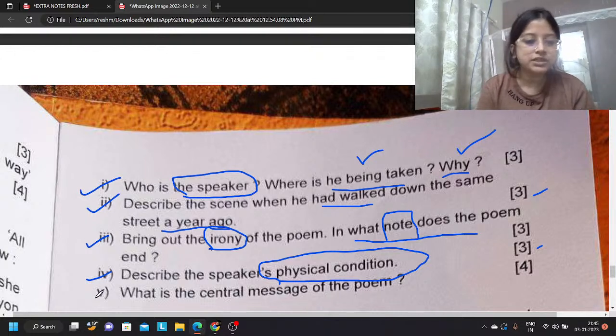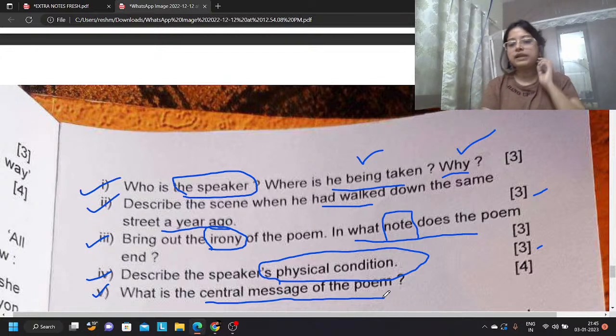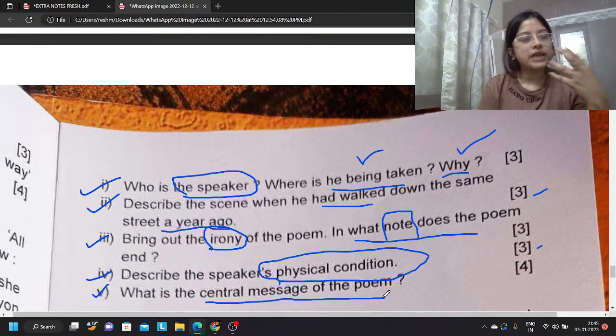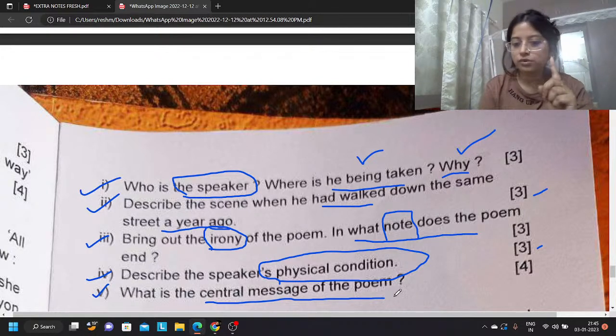Okay, very simple question. What is the central message of the poem? This one is a good question. What is the central message of the poem? What will you write over here? We will have to write that the poem talks about the general fickle-mindedness of the people. Point number 1. Four marks is there.